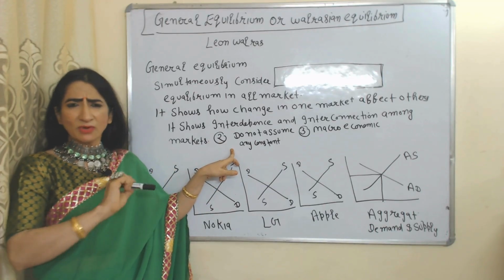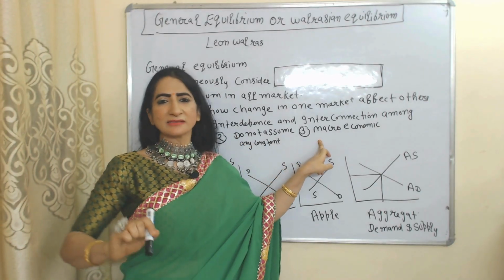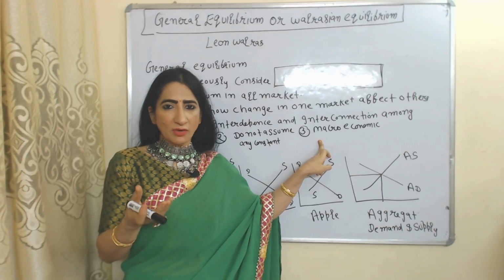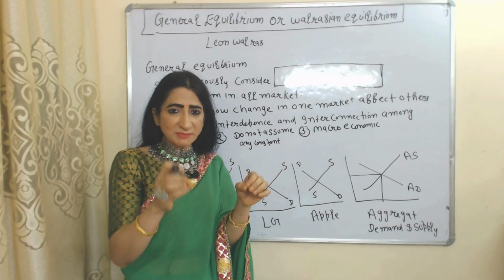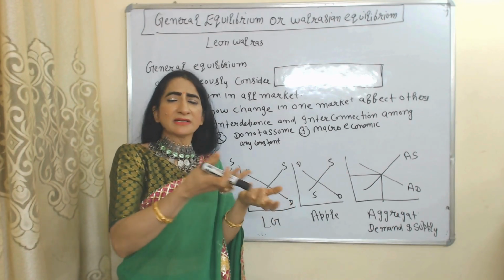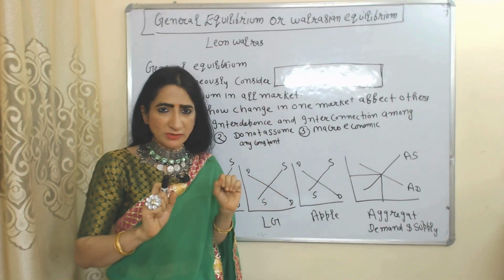General equilibrium doesn't assume anything is constant. Macroeconomic analyses are based on general equilibrium. As we know, macroeconomic analysis focuses on a large part of the economy and the overall performance of the economy. Similarly, general equilibrium does the same.